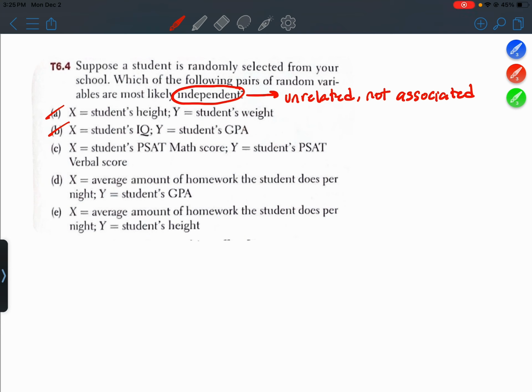Okay. C, a student's PSAT math score and their PSAT verbal score. Now, even though math and verbal are two different subjects, it's likely that if a student has studied for the PSAT, they probably studied both subjects. So if they do well in math, they probably did well in verbal. If they do poorly in one, they probably do poorly in the other. So those are most likely going to be somewhat related.